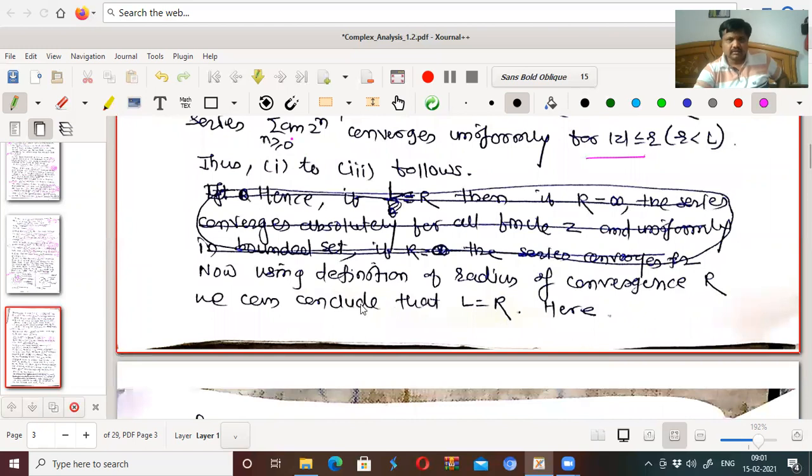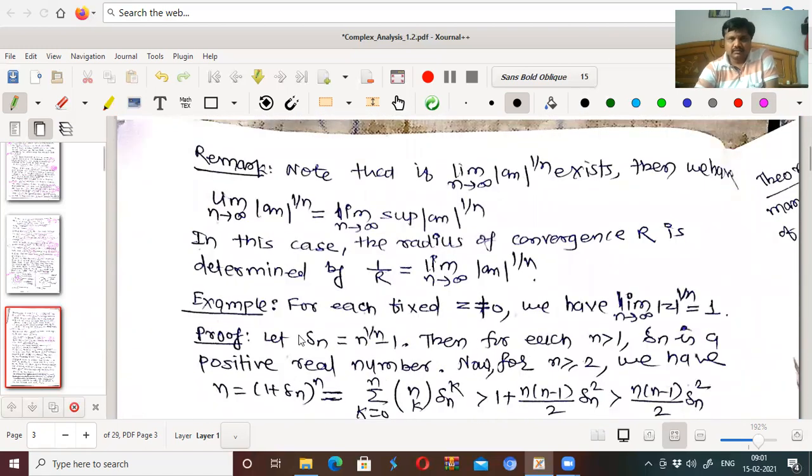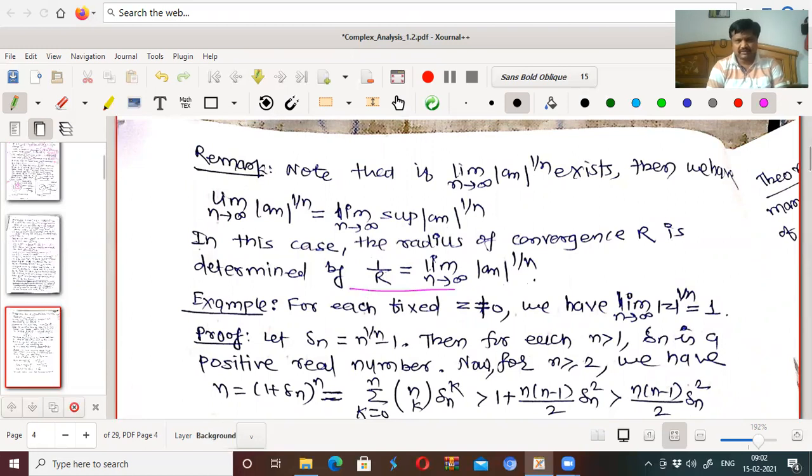Now by using the definition of radius of convergence, L should be R. That is the only case. In this case, the radius of convergence R is determined by L equal to R, 1 by R, so R can be found by using this relation. So the above result gives us the first formula to obtain the radius of convergence.